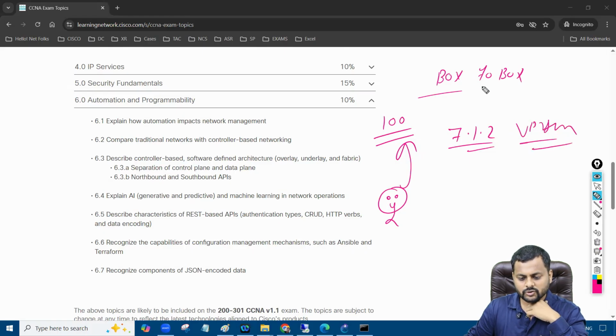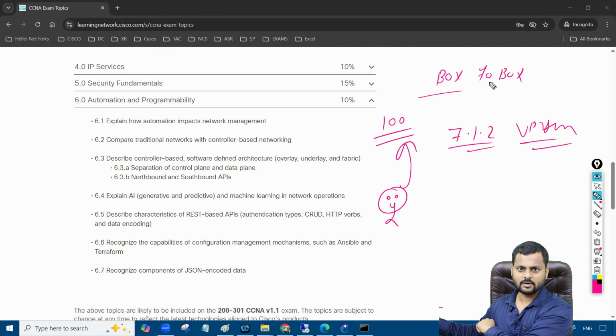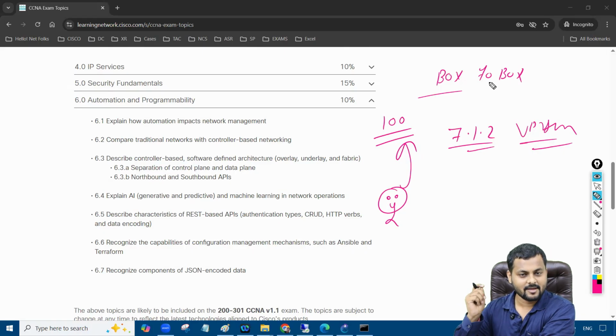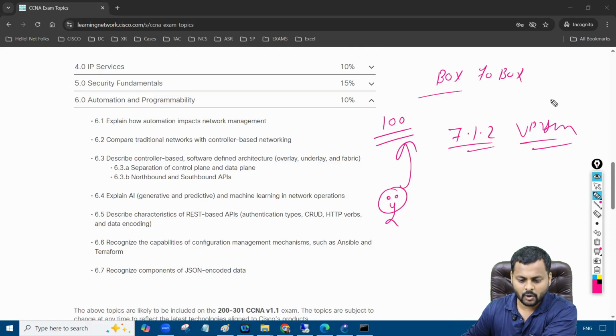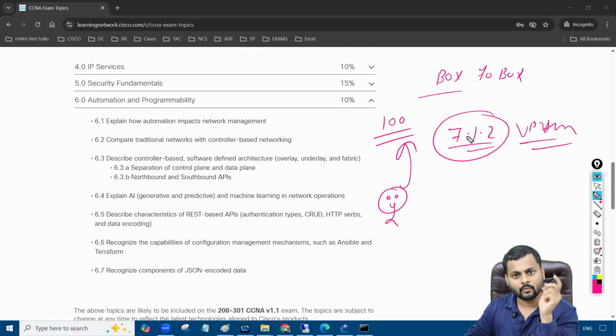So you need to go box-to-box, router one, router two, router three, router four, and so on, and upgrade each box. It requires a lot of time, and a lot of time means cost comes into the picture. Then there is manual configuration, and that is going to lead to problems, errors, and a lot of things. To avoid this problem, I want to upgrade these devices in one shot. I say, hey, listen, upgrade these devices right now to 7.1.2. In one shot, 100 devices will be upgraded with the help of automation.